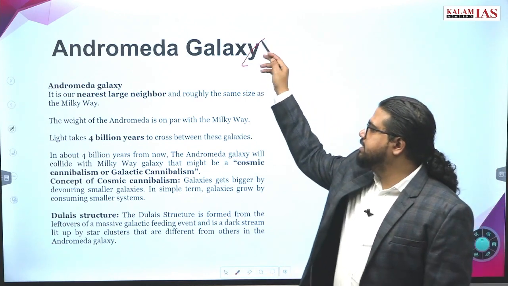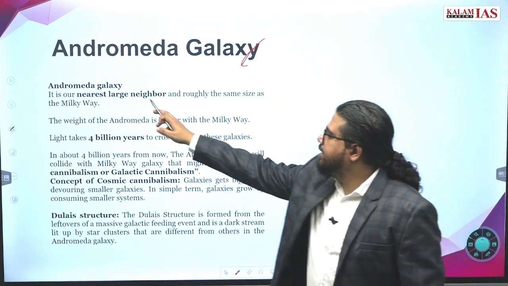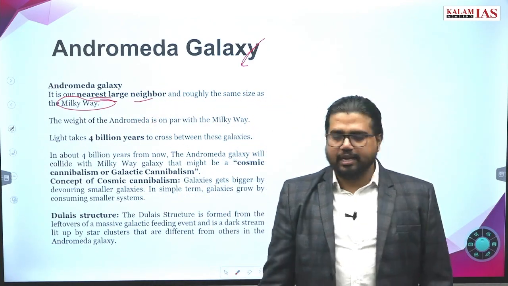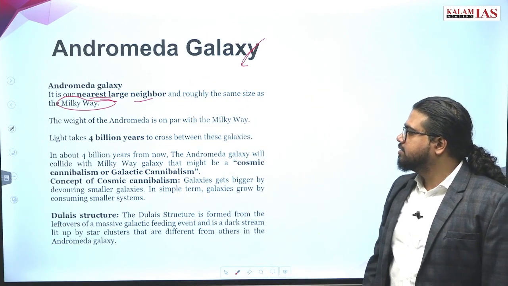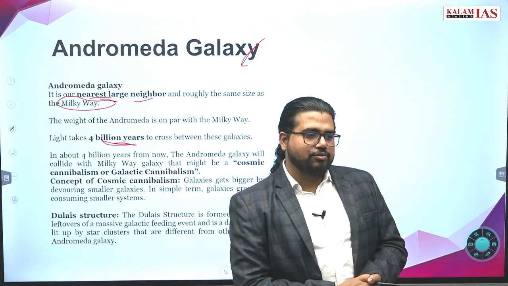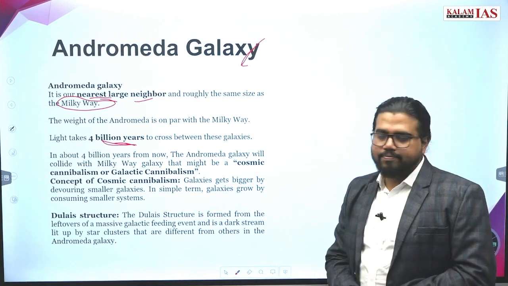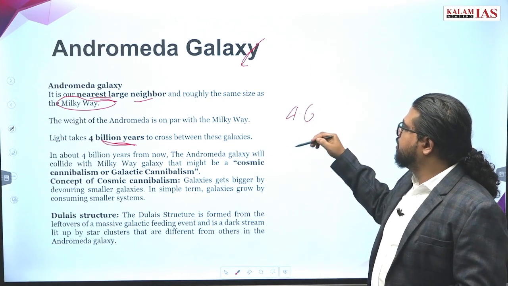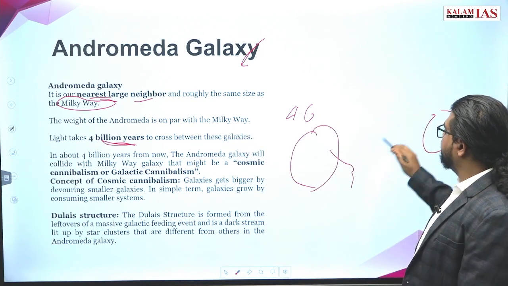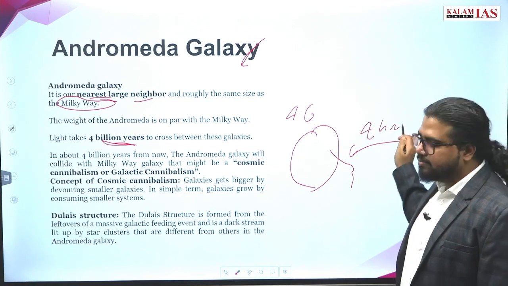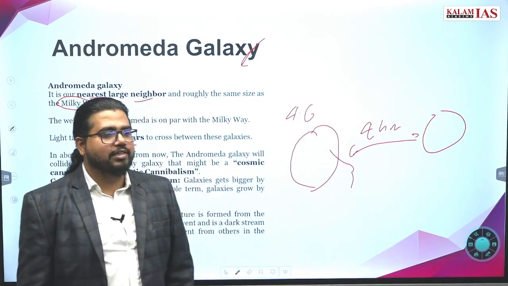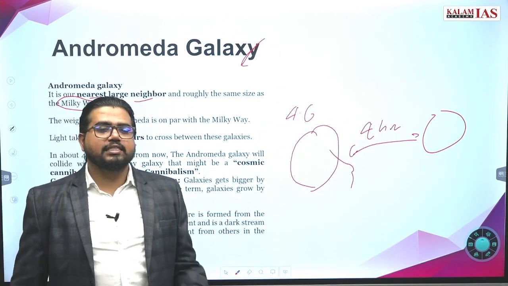Andromeda Galaxy. What is it? It is the nearest large neighbor galaxy to the Milky Way. The Milky Way is our galaxy. What is the speciality of this galaxy? There is a gap of billions of years between these two galaxies. What is the age of Earth? Around 4.6 billion years. And these galaxies are themselves billions of light years apart. So the light we are seeing from this galaxy means the event might have happened around the formation phase of Earth. That is the light we are observing today from this galaxy.